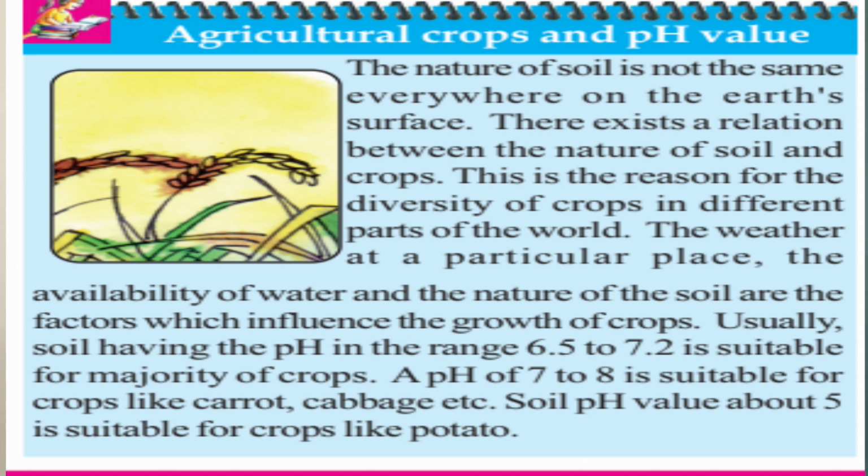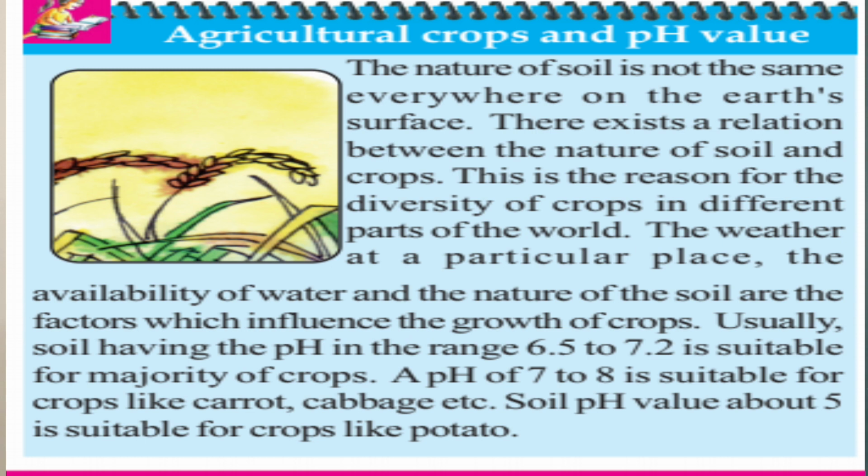The nature of soil is not the same everywhere on the earth's surface. There exists a relation between the nature of soil and crops. This is a reason for the diversity of crops in different parts of the world. The weather at a particular place, the availability of water, and the nature of the soil are the factors which influence the growth of crops.